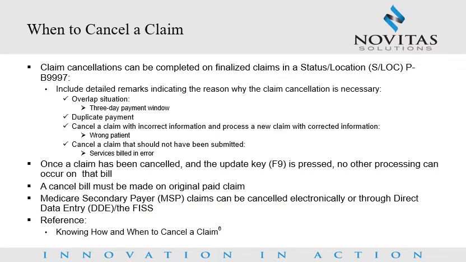When to cancel a claim. Claim cancellations can be completed on original, finalized claims in status location PB9997. Please be sure to include detailed remarks indicating why a claim cancellation was necessary, such as, this is an overlap situation, there was a duplicate payment, the claim has incorrect information, or the claim was submitted in error. Please keep in mind that once a claim has been canceled, no other processing can occur on that bill. For additional information on canceling a claim, please refer to the Novitas webpage, Knowing How and When to Cancel a Claim.